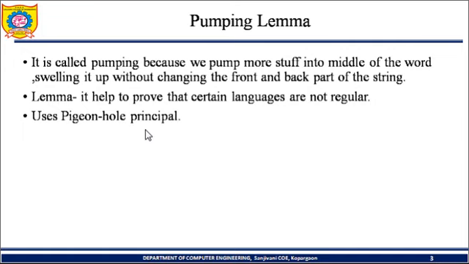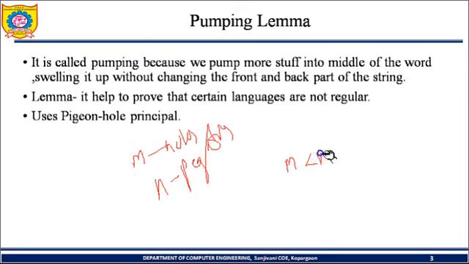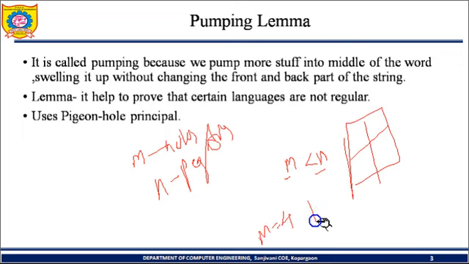Now what do you mean by pigeonhole principle? According to the pigeonhole principle, if there are m number of holes and n number of pigeons, such that m is less than n, that is, the number of holes is less than the number of pigeons, then there are some holes which will hold more than one pigeon. If m is equal to 4 and n is equal to 8, then as there are 4 holes, each hole will hold some pigeons.